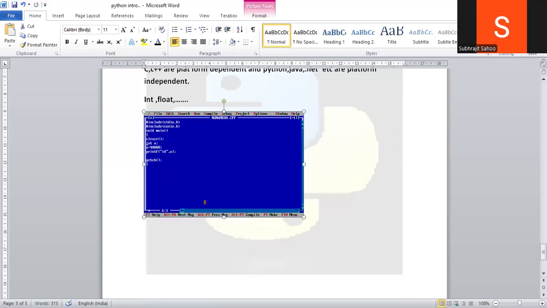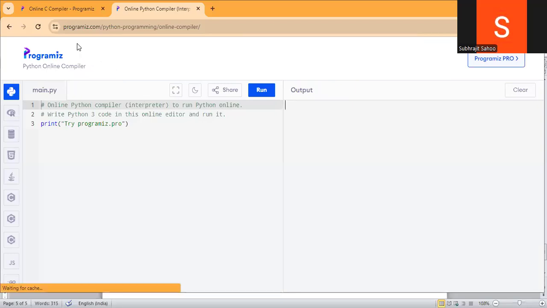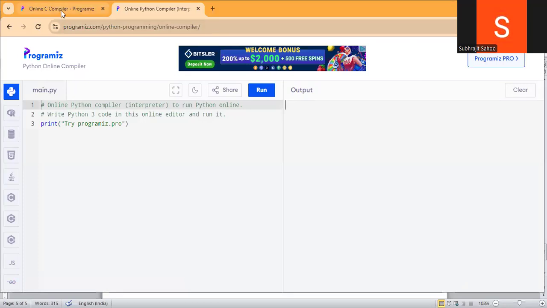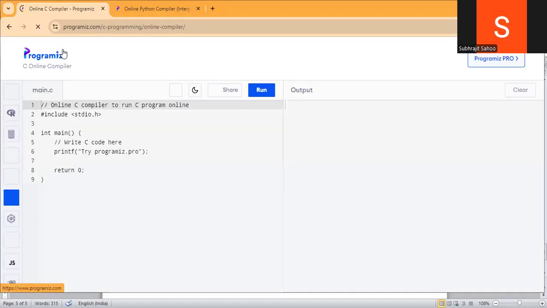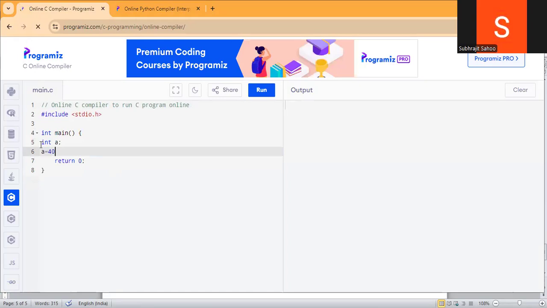Now see, the same program I will write in the online compiler, a C compiler. The blue screen was also the C software where I had written that program. Same program I will write here. Carefully observe. Integer a equal to 40,000. I'm not declaring long integer here, only integer.